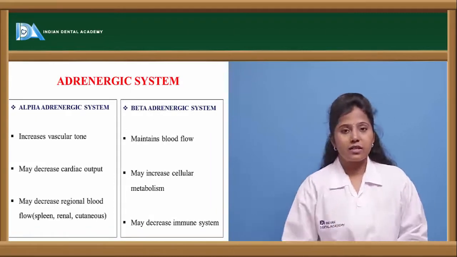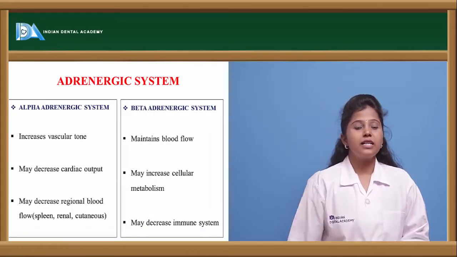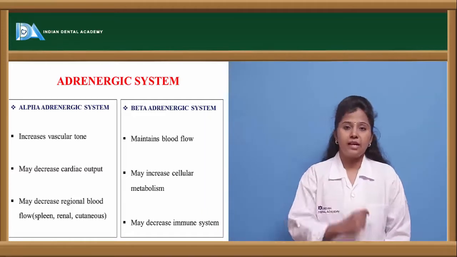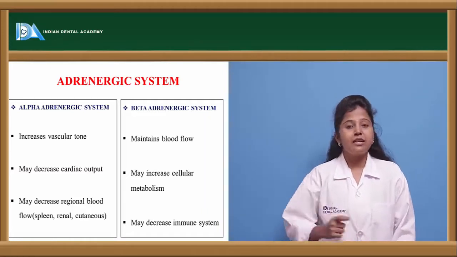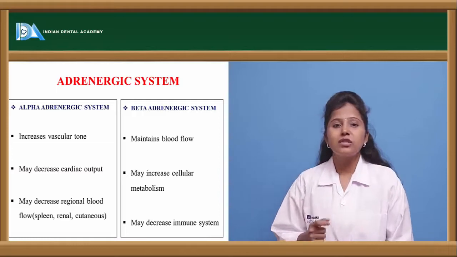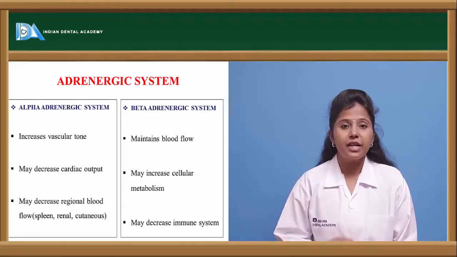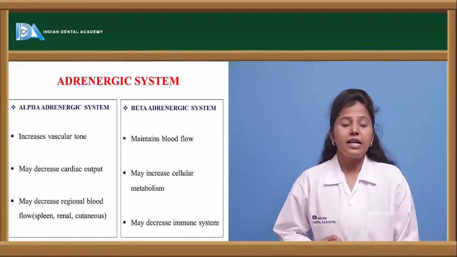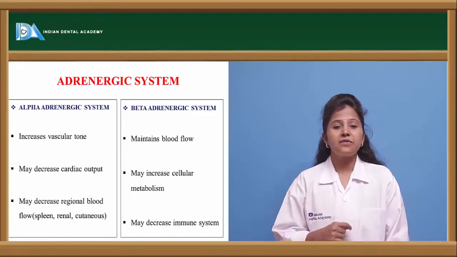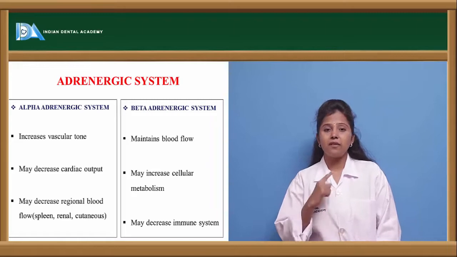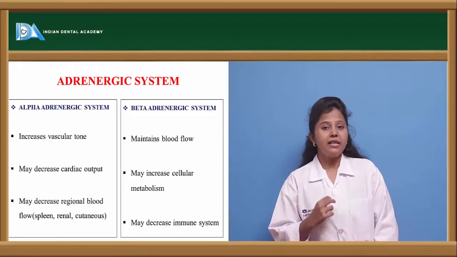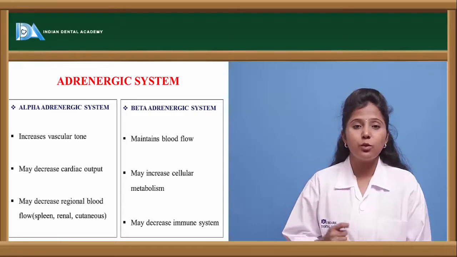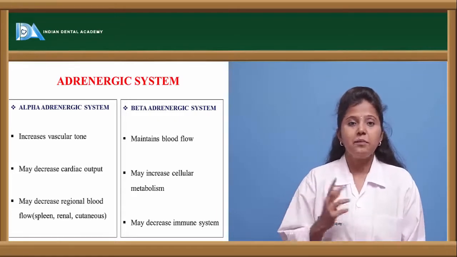In the adrenergic system, we have two different systems, the alpha adrenergic system and the beta adrenergic system, divided based on the type of receptors they contain. Alpha receptors are further classified as alpha 1 and alpha 2 receptors, and beta receptors are categorized into beta 1, beta 2, as well as beta 3 receptors.